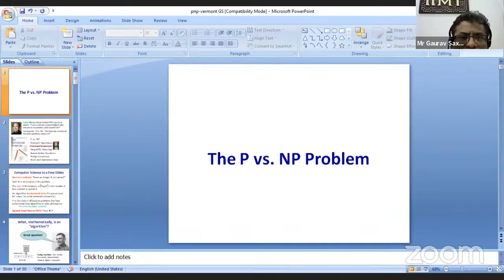So today's talk will be about a very famous open problem in computer science. This problem is called the famous $1,000,000 open problem in computer science. Why is it called $1,000,000? Because organizations like the Clay Mathematics Institute have offered $1,000,000 for the solution to this problem. So the title of this talk is the P versus NP problem.